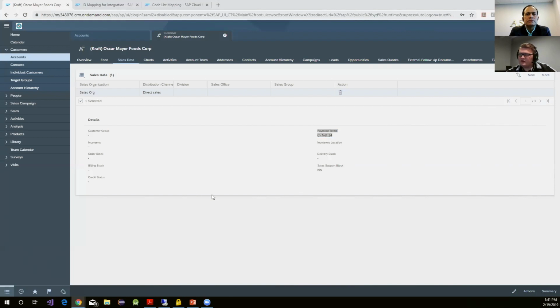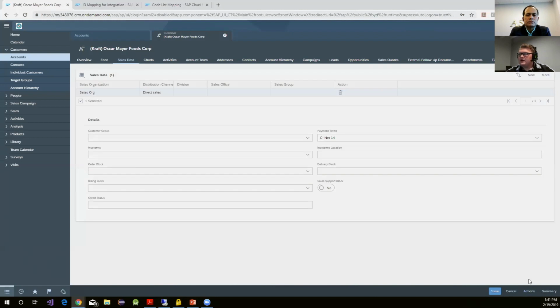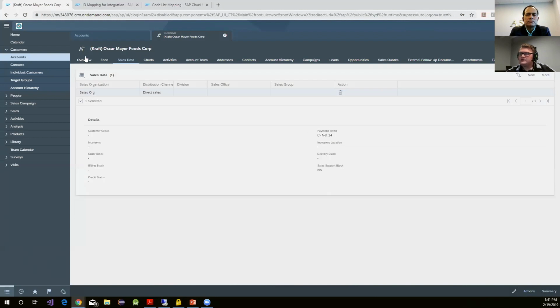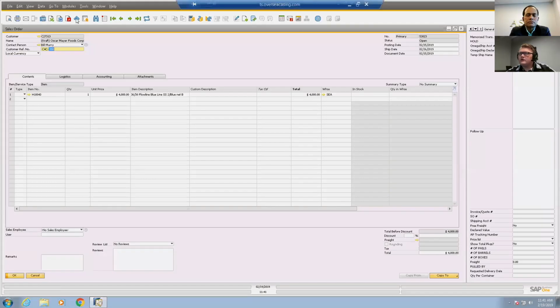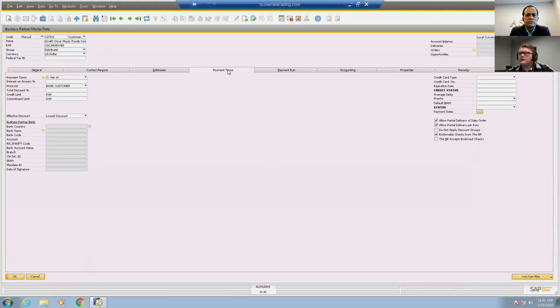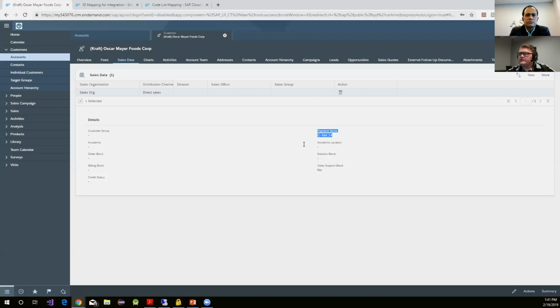I just heard we had a question about payment terms and pulling them in, and I'll show that real quick. You'll see in here we have the payment terms and how it's presented in the system. This came in, so if you go to the B1 instance, you'll see up here the payment terms, how it's C net 14 here. Now if I go to our system here, it's the same here.